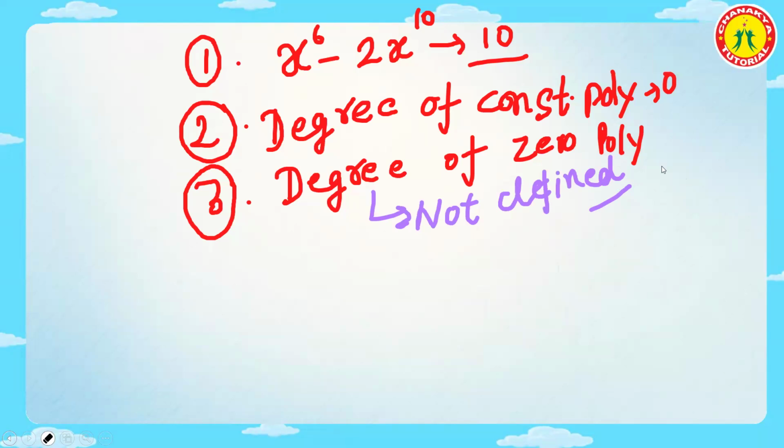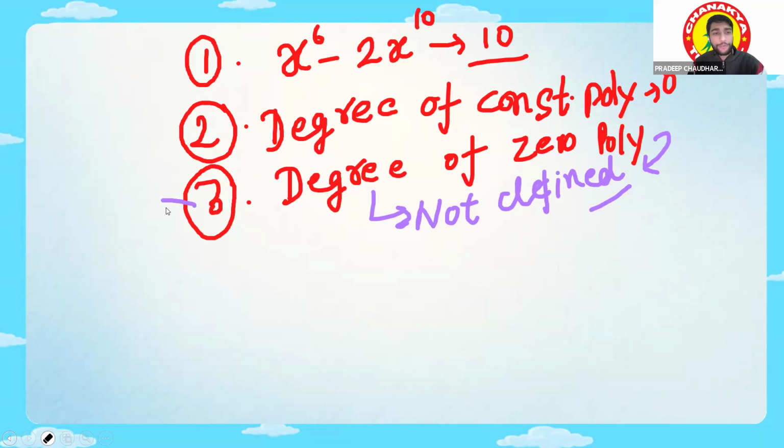Sir, it is not defined because any other whole number comes under linear, quadratic and so on. If it is 0, it becomes a constant polynomial. But for the zero polynomial, the exponent, the degree, is not defined. But why is it not defined?